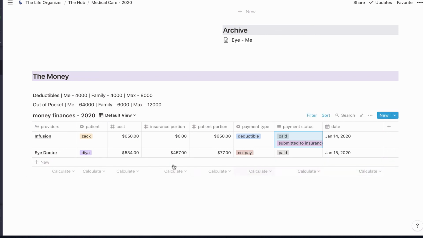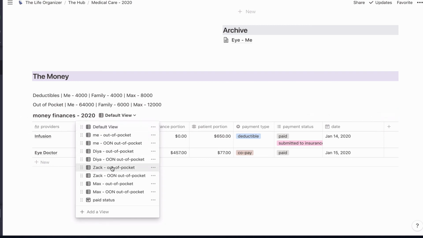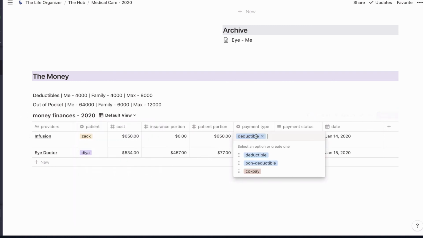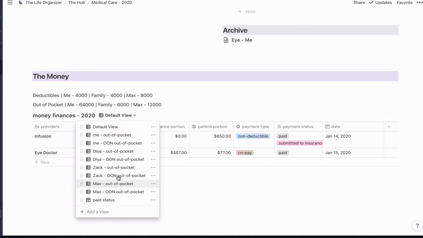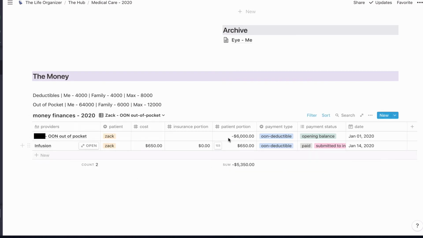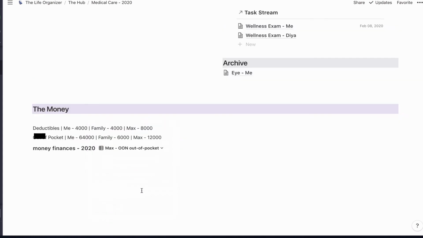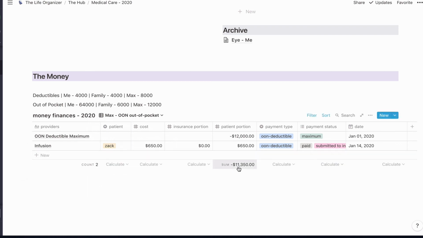So now you can see how this is going to work. As I go through the year, I'm just going to be adding stuff here, but then when I go in, I could see this is out of network. Here is Zach's out of network. We can see that he's got $6,000. He's already paid this much, so he still has more that's going to be applied. He will exhaust this amount. We can see in the maximum how much has been applied. Once he's exhausted, there's a little left for my daughter and I to share, and we'll probably max it out. So I'm just expecting that we're going to spend $12,000 on out of network.